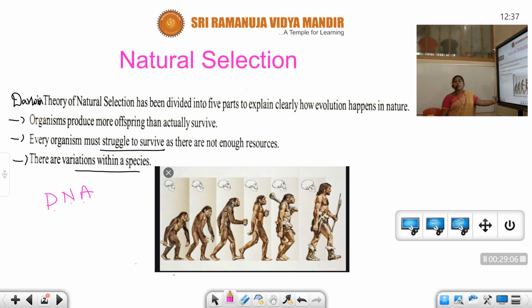See, this DNA is made up of polynucleotide chains. So if there is any change in the sequence, it leads to mutation. Mutation can be defined as a sudden change in the DNA sequence. Okay, these mutations may be beneficial as well as harmful. So a beneficial mutation supports life in nature. It supports life to survive in nature.